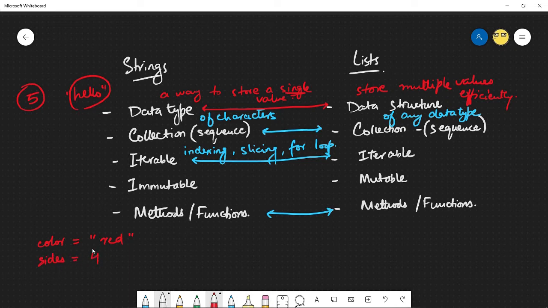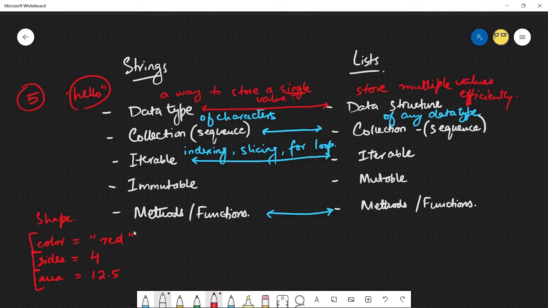So I'm going to say 4. So it's a 4-sided shape, which is the color red. And let's define an area variable, and I'm going to say it's 12.5 here. So I have defined 3 different variables, and they're all describing a shape: the color of the shape, the sides of the shape, and the area of the shape.